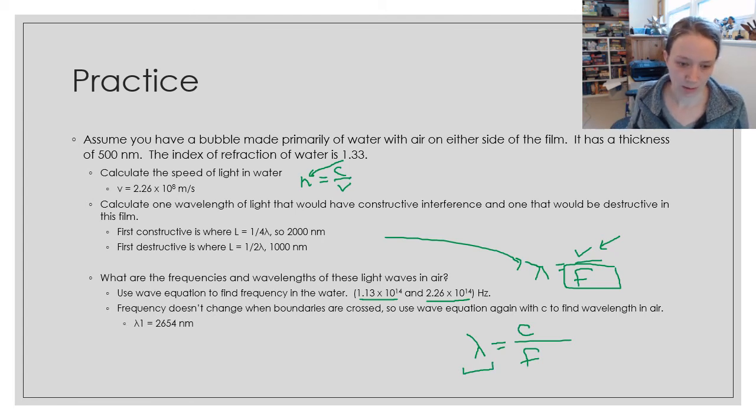And I got in air that first wavelength is 2,654 nanometers, and the other one is 1,327 nanometers. If you got through this, pat yourself on the back. Good work.